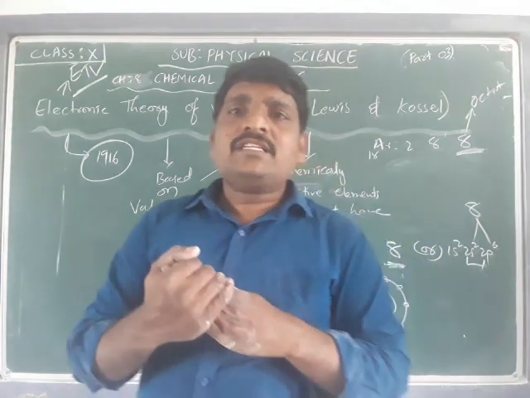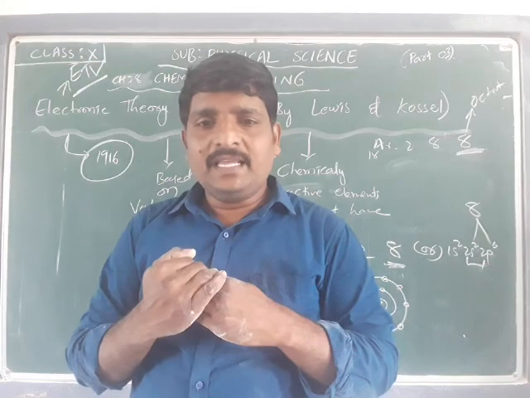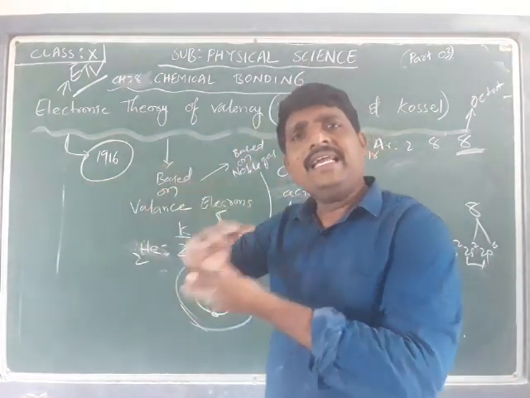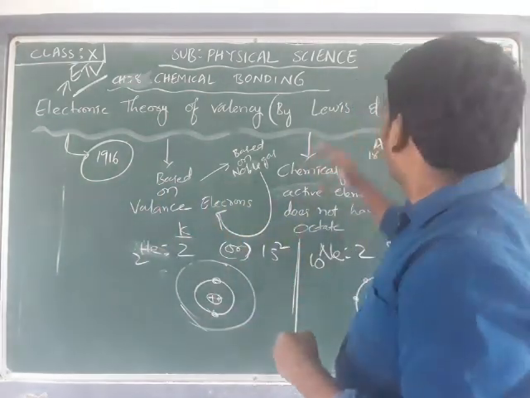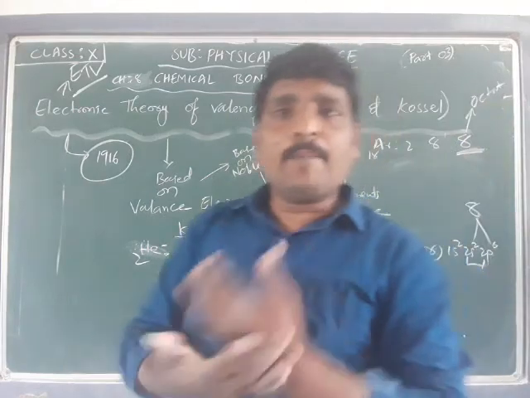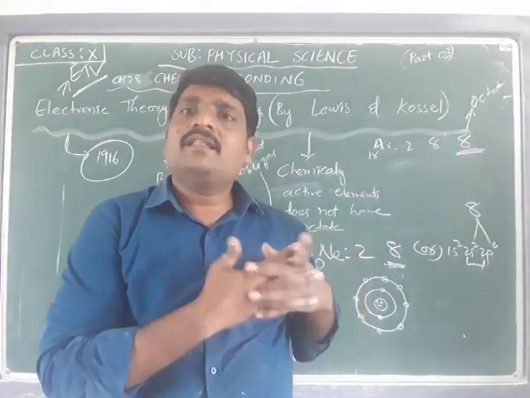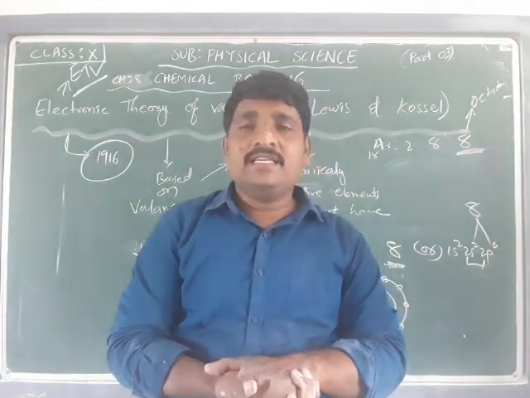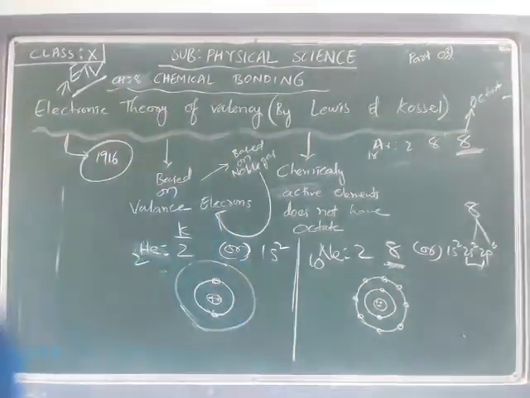Based on this observation, as the noble gases are chemically inactive, it gave Lewis and Kossel a path to propose the electronic theory of valency or ETV. What is this electronic theory of valency going to explain? That is what we are going to discuss now.